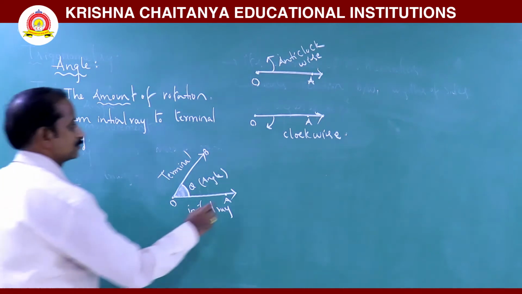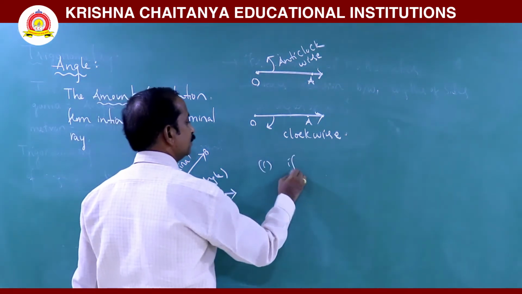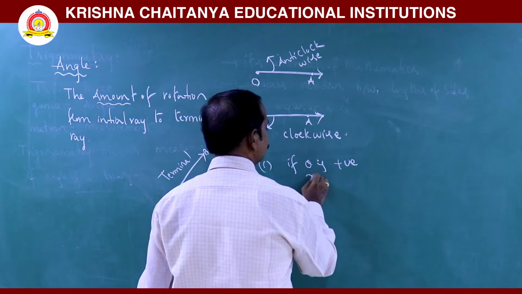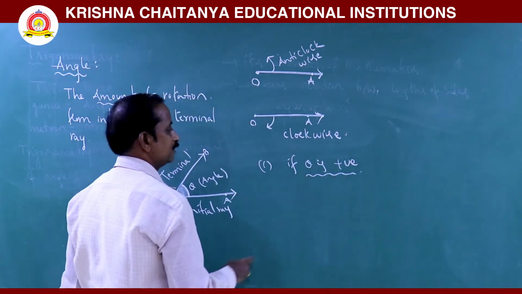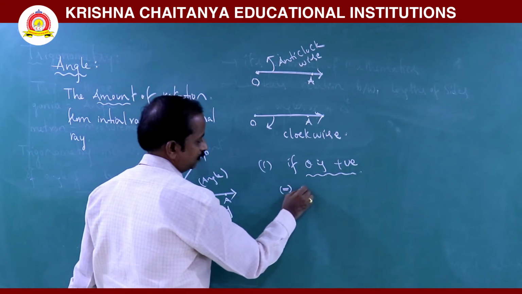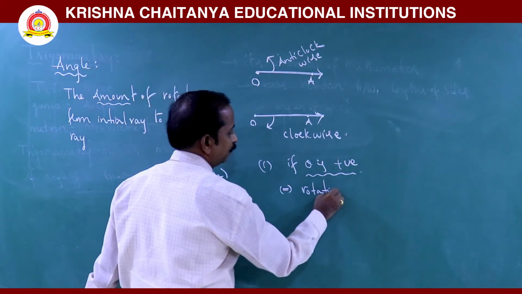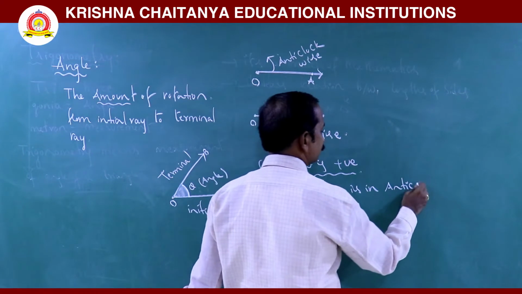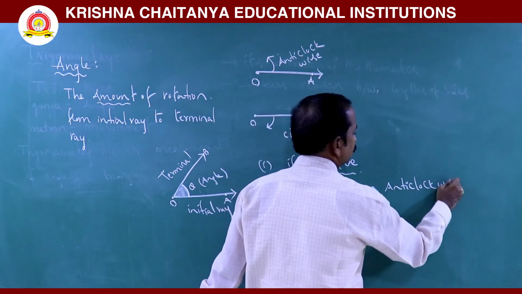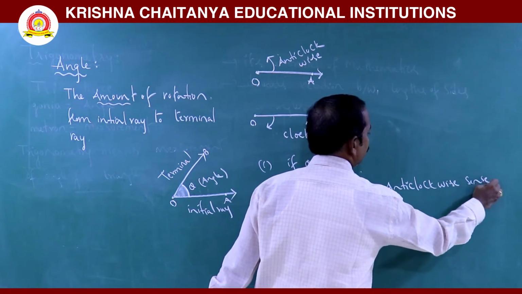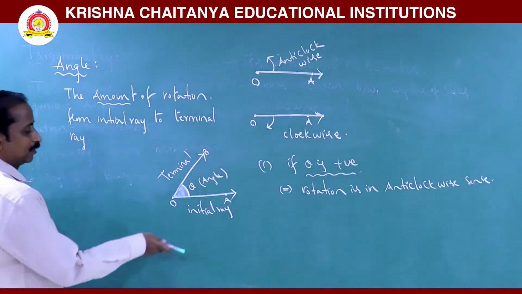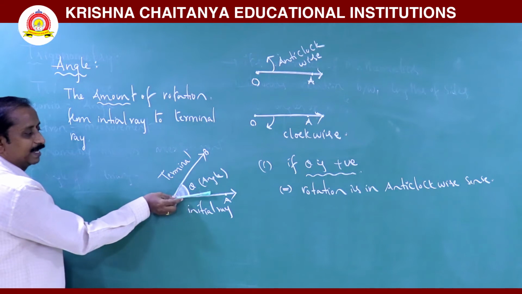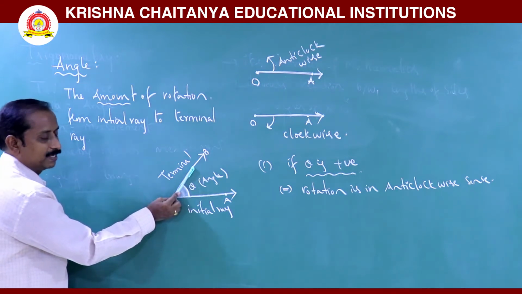If theta is positive, it means the angle is considered positive if and only if the rotation is in anti-clockwise sense, meaning the initial ray rotates in this direction.